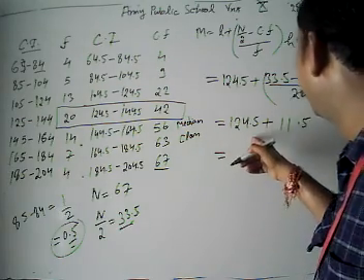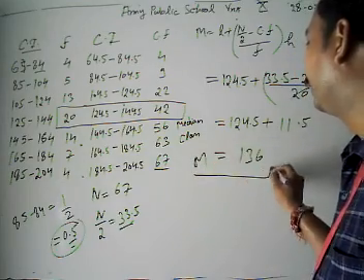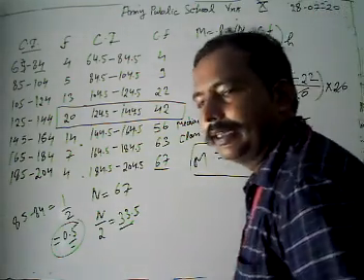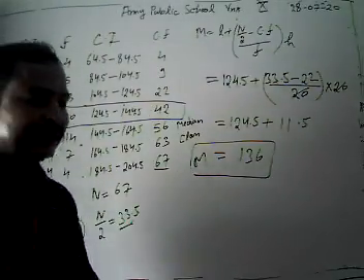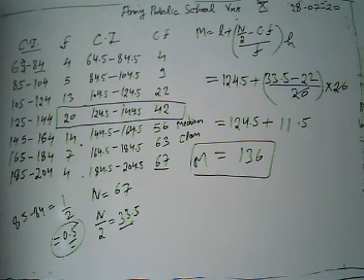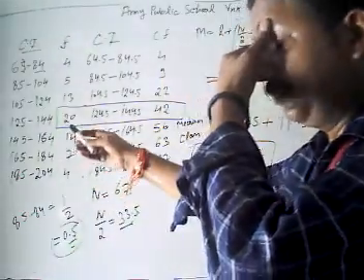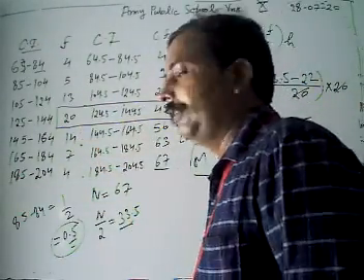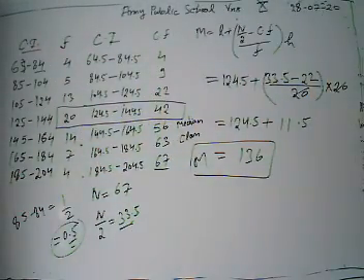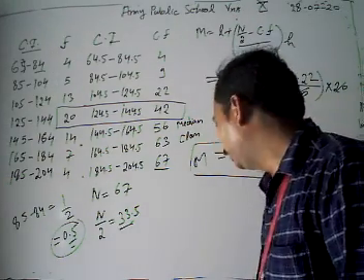Then it's 124.5 plus 11.5, which gives 136. Then the median for the given data is what? It's 136. Again, we have discussed the problem, which is based on the median of the given electricity units. Then we have to find out the median, and the median consumption of electricity is 136 units.